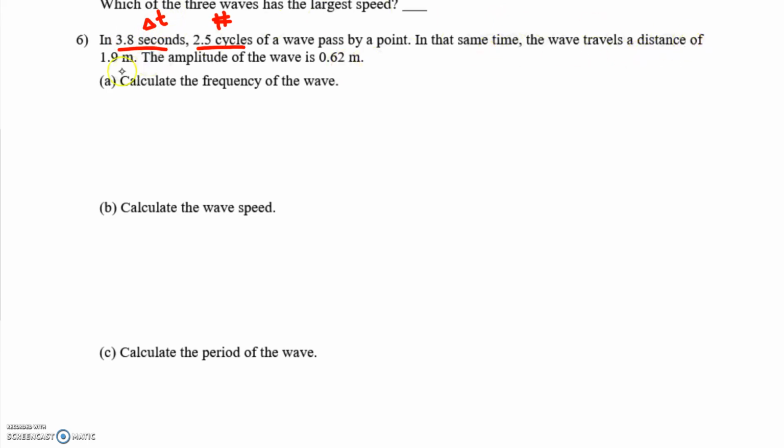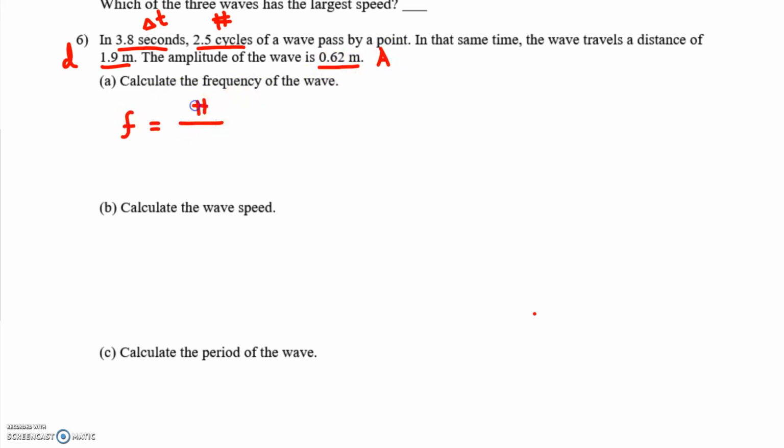In the same time, the wave travels a distance of 1.9. Again, is this lambda or is it some random distance? It can't be wavelength because it's not the distance for one cycle. So it's just some random distance. The amplitude of the wave is 0.62 meters. Calculate the frequency.